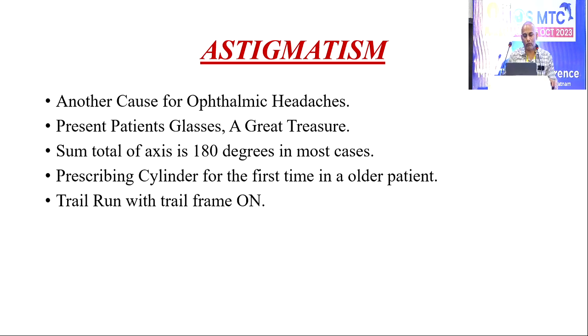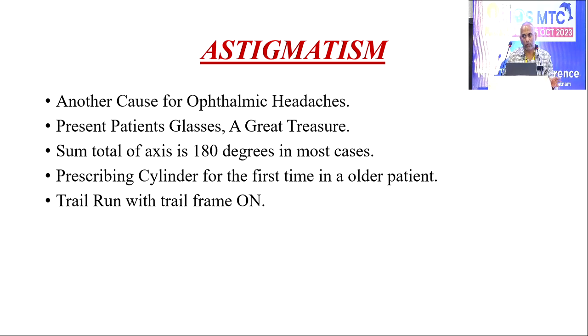Astigmatism is another most important cause of ophthalmic headaches. Present glasses are a treasure trove for astigmatism. You just don't tweak too much of the axis or the cylinder from the present glass. The sum total of the astigmatic axes in most patients will be 180 degrees. So use this principle: once you can fix one axis, the other axis will be 180 minus that, and most of the time the patient will accept that.